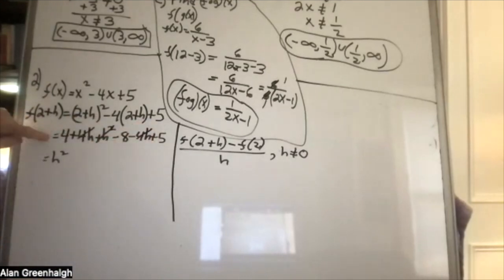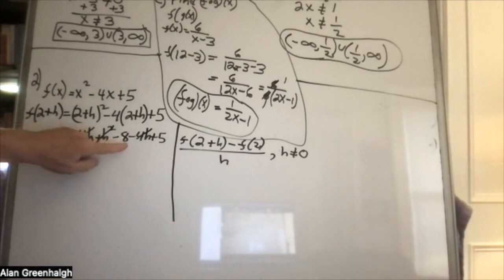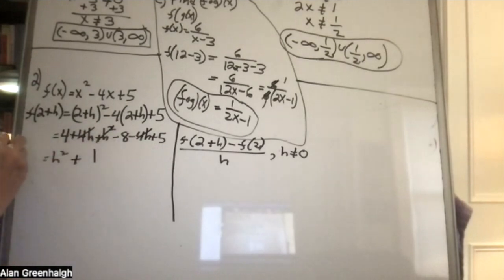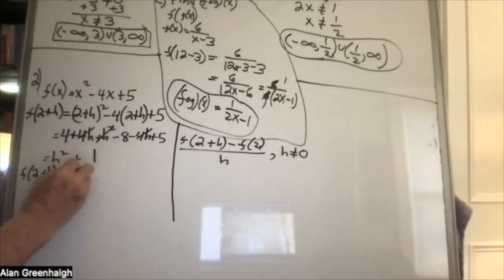And then we have 4 minus 8 is negative 4, positive 5 is positive 1. That's it. That's the whole thing. So in other words, f of 2 plus h is equal to h squared plus 1. Let me just check that. That looks so weird.